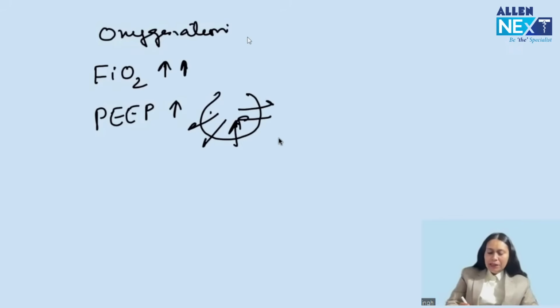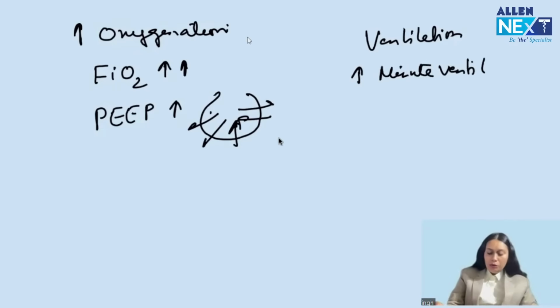FiO2 gives an increased concentration of oxygen, so oxygenation improves. And to improve ventilation, we have to increase the minute ventilation. How do I increase the minute ventilation? By increasing the respiratory rate and the tidal volume.